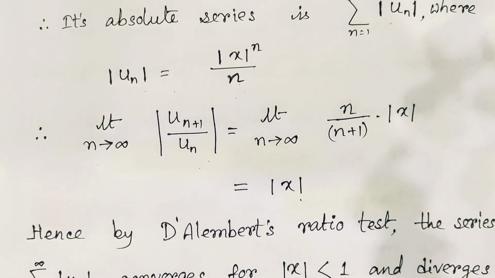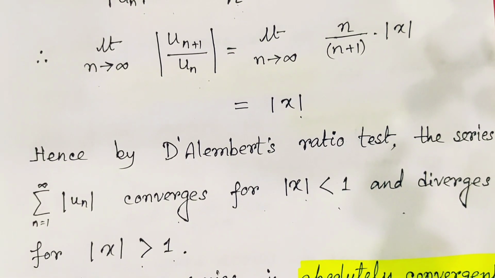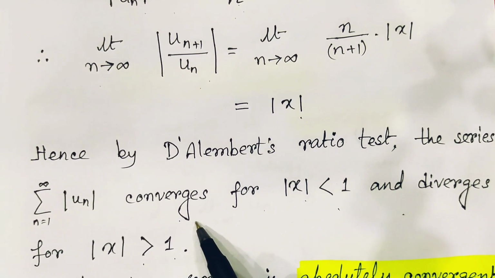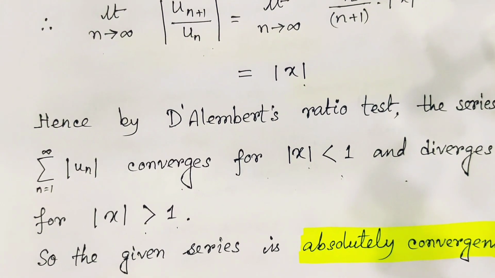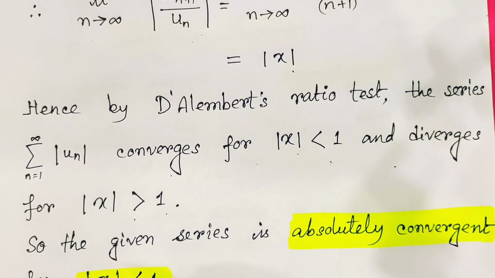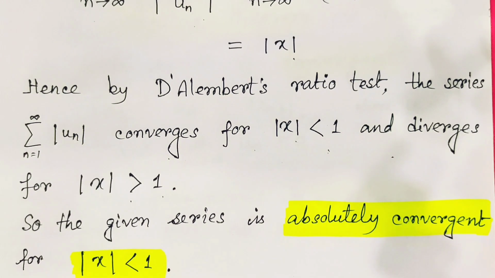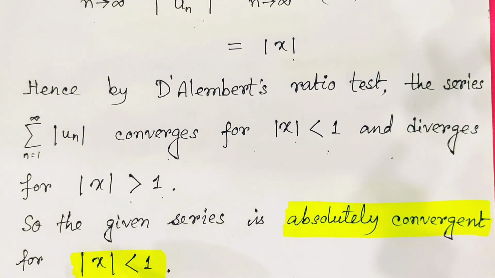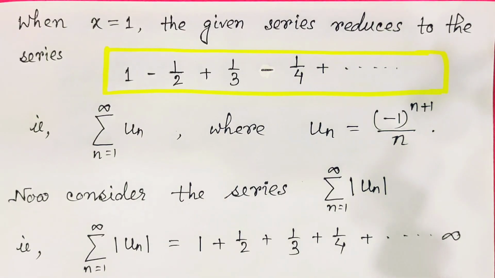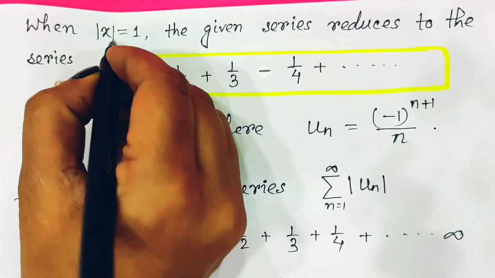After applying D'Alembert's ratio test, we find that the given series is convergent when |x| is less than 1 and divergent when |x| is greater than 1. When |x| equals 1, this test fails, so we have to go for further analysis. According to D'Alembert's test, the given series is absolutely convergent for |x| less than 1. When x is exactly 1, that means |x| equals 1, then what happens?